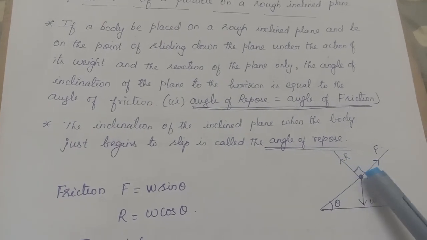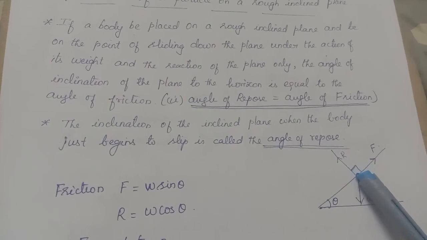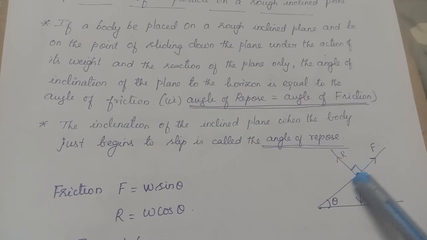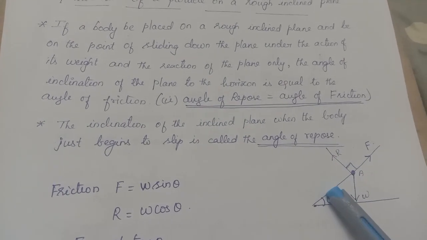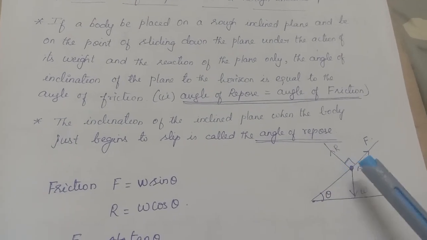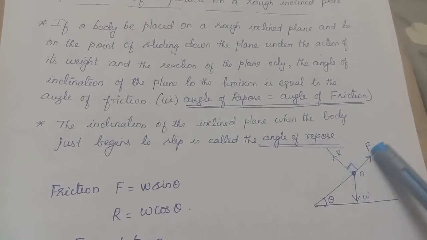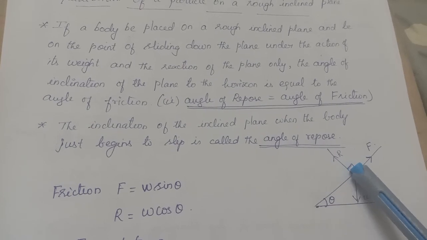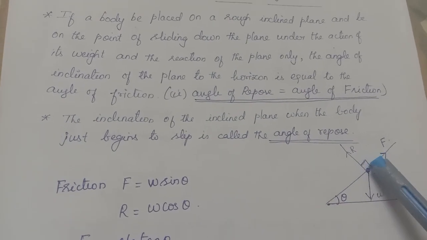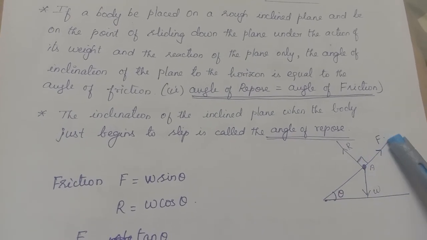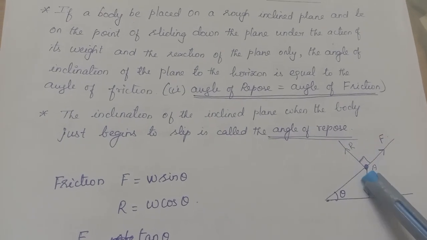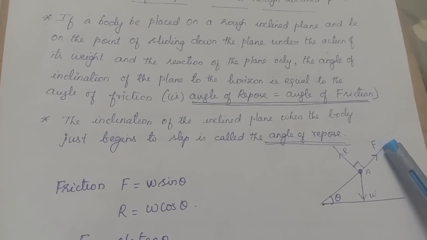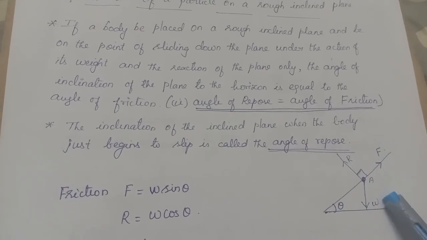Now I am assuming the body is in equilibrium. That means, whenever you place a body here, it would slide down, no? So if it is not sliding down, that means the friction is enough. So where will you have the friction? It will be along the plane, upwards, because if no force is applied here, the body will come down. If the body tends to come down, the friction will always be in the upward direction. So only three forces are acting here: weight of the body, normal reaction, and the friction. Okay, right. So this is the case.